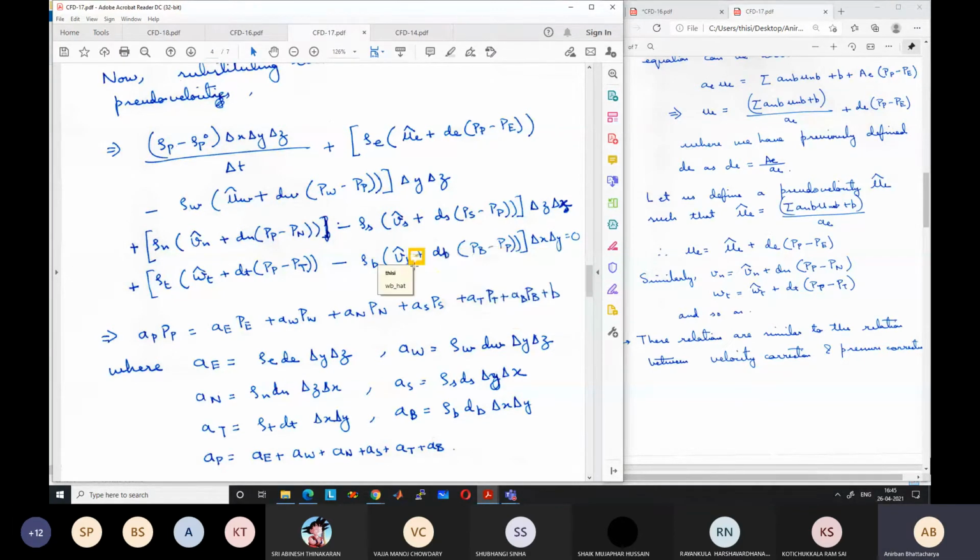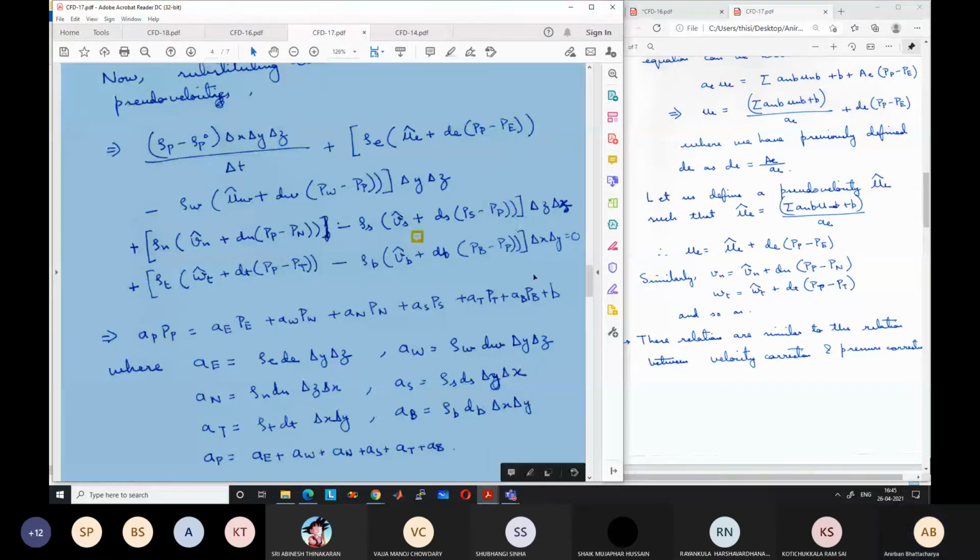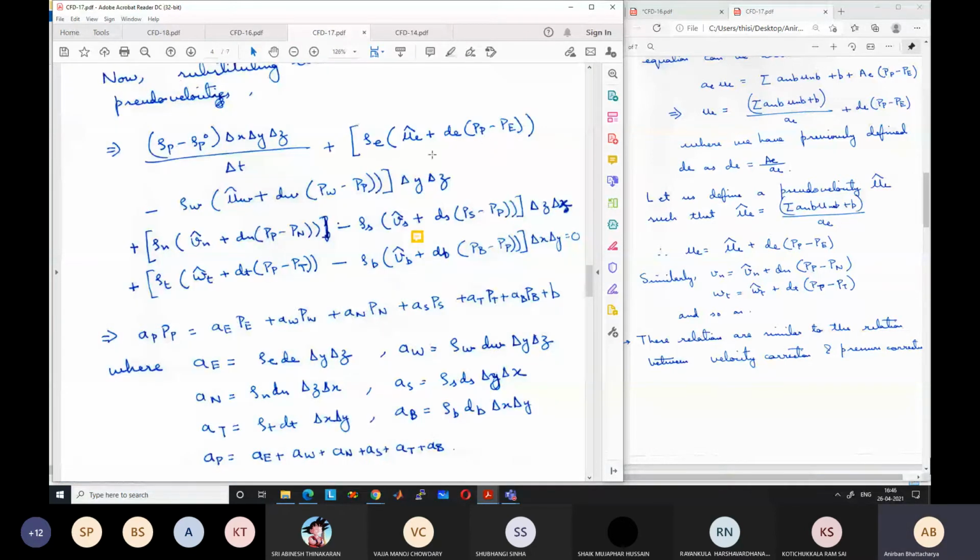This will be W hat, not V hat. And then we have the pressure terms: PP minus PE, PW minus PP, PP minus PN, PS minus PP, PP minus PT and PB minus PP. So six pressure PP terms and then individual PE, PW, PN, PS, PT and PB terms.